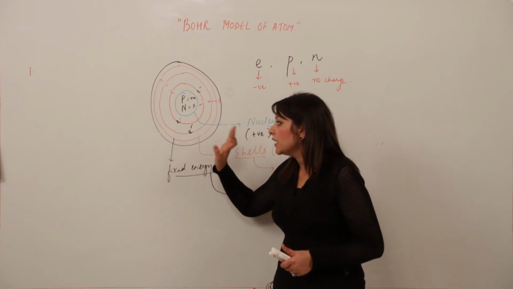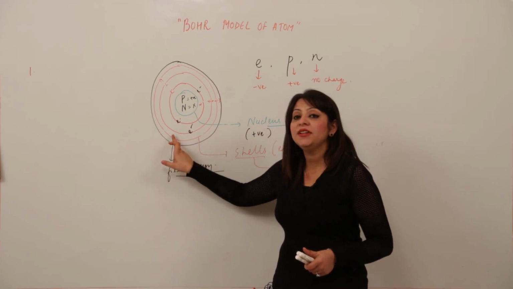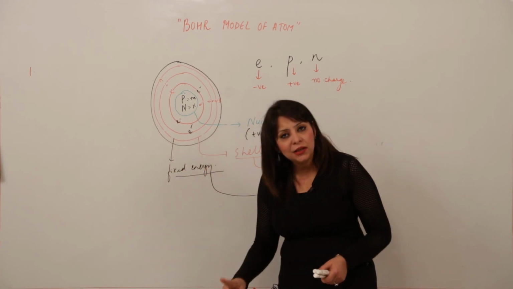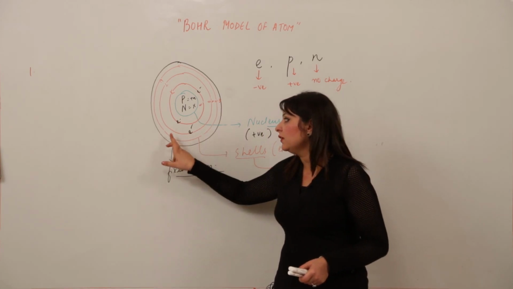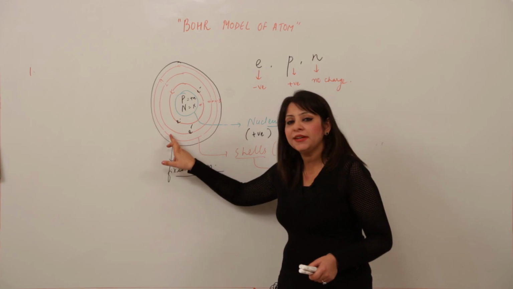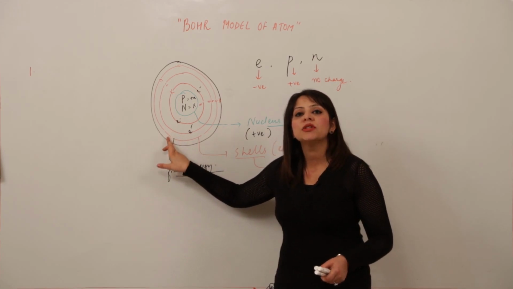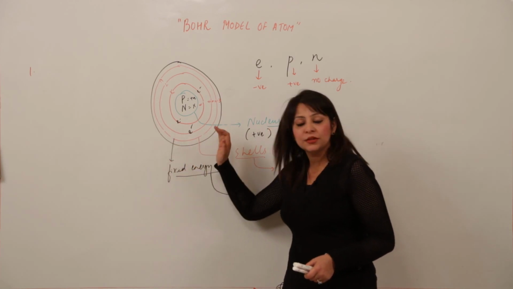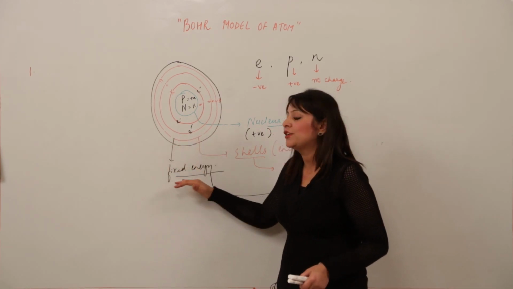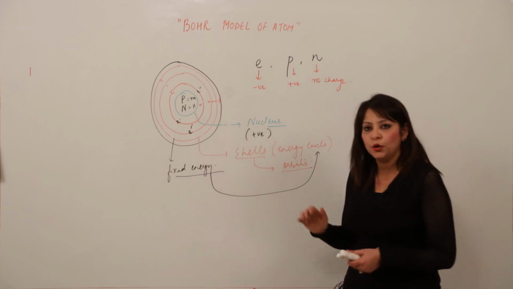That means as long as an electron revolves in the same shell, it will neither lose energy nor gain energy. So by this postulate, he resolved the limitation of the Rutherford model.